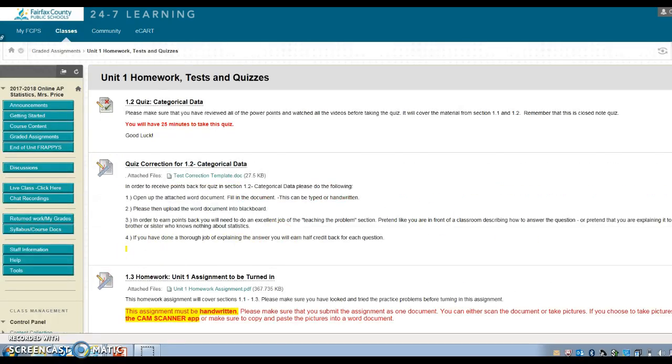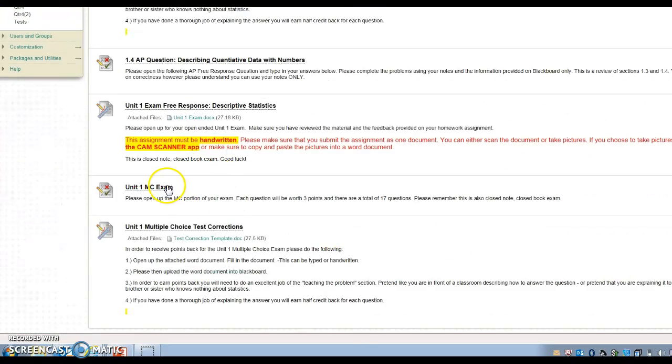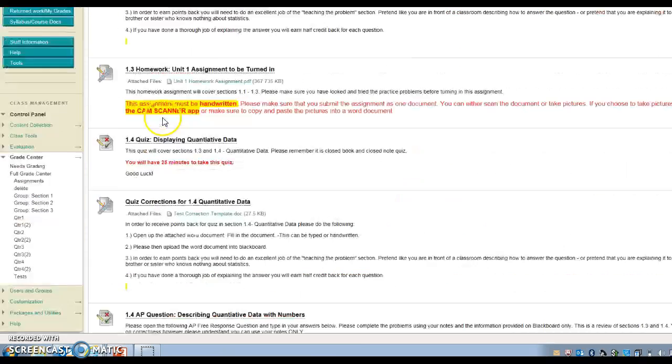Then at the bottom you'll have a multiple choice and a free response exam for the end of each unit. So you'll notice you'll have a free response exam and a multiple choice exam. Please keep in mind you can always do multiple choice corrections if you don't do as well as you had liked. For the free response exam, you won't be able to use your notes or anything, and it must be handwritten. Please just make sure that you turn that in handwritten, and then I will give you feedback on how you did.